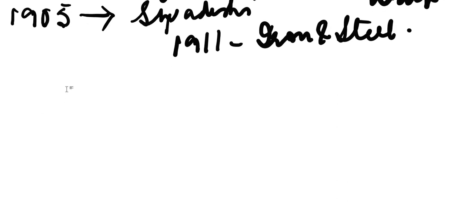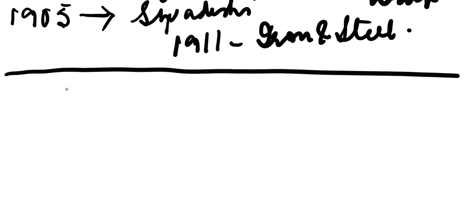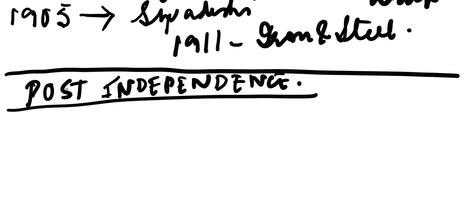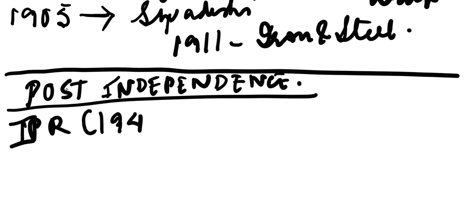Now we will come to industrialization in India post independence. Soon after independence, we had our first industrial policy resolution of 1948.